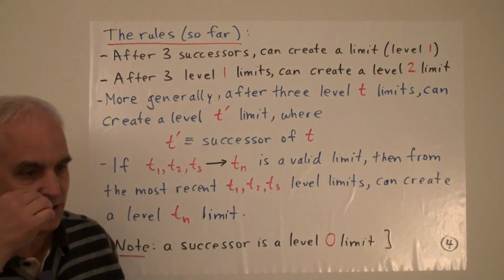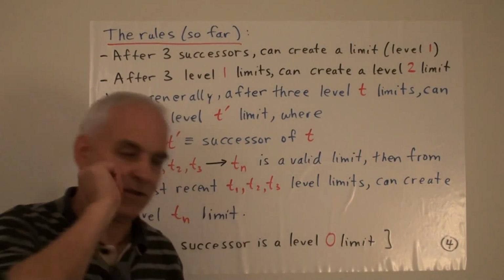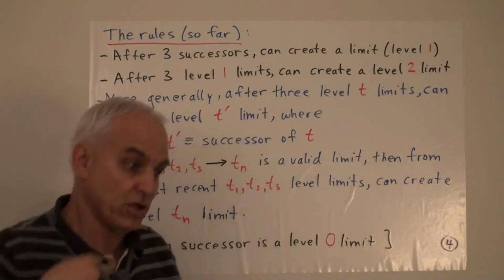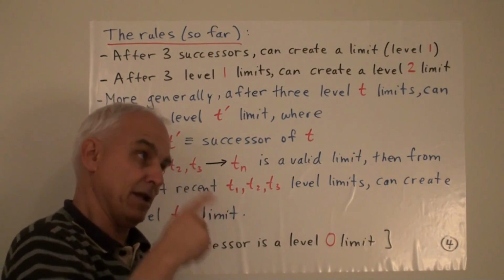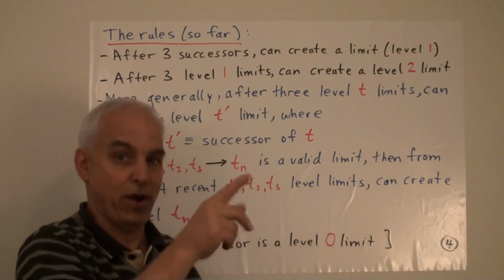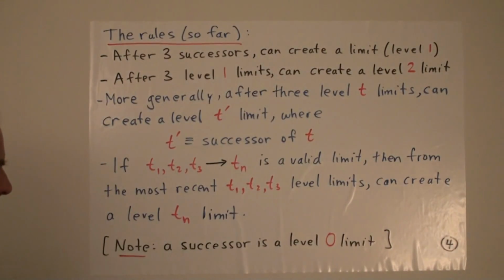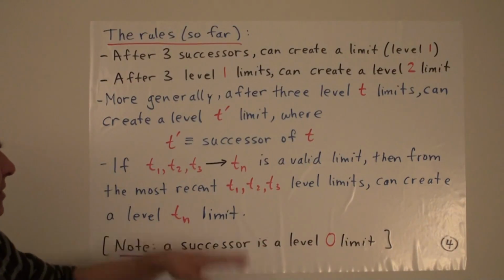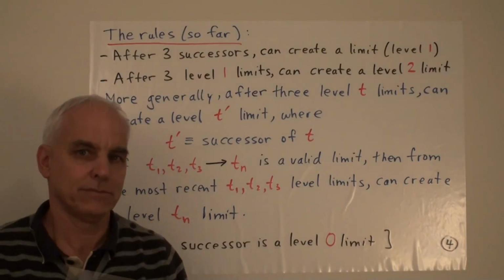And that means that the first n plus 1 limit, followed by the first n plus 2 limit, followed by the first n plus 3 limit, will generate a suitable sequence which has a level 2n limit. And I remark, as I did before, that a successor can be viewed as a level 0 limit, so that it all hangs together, roughly.